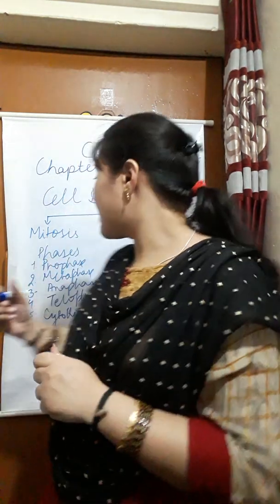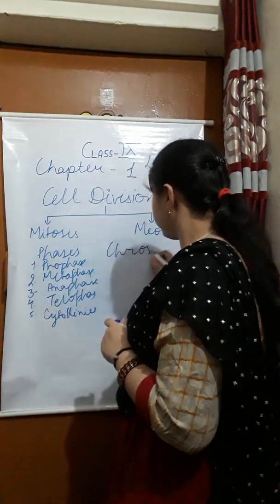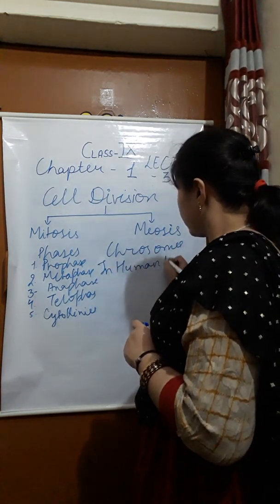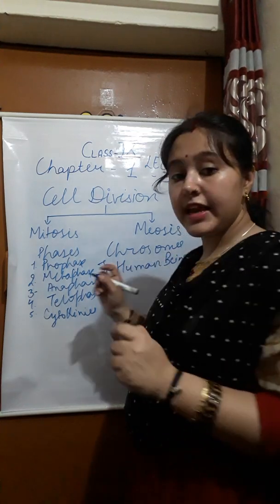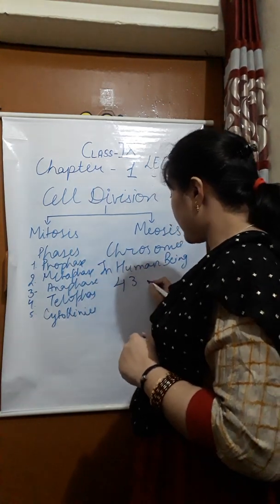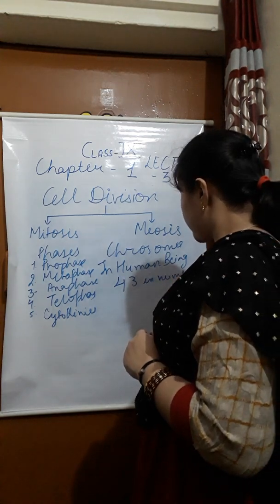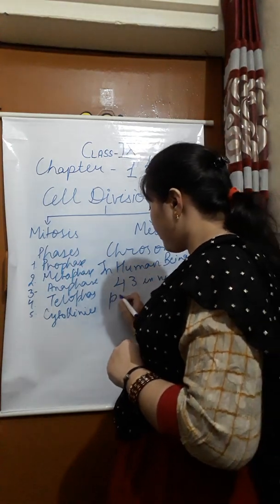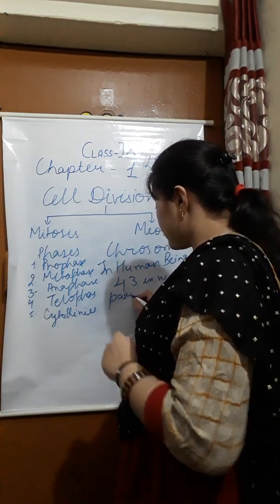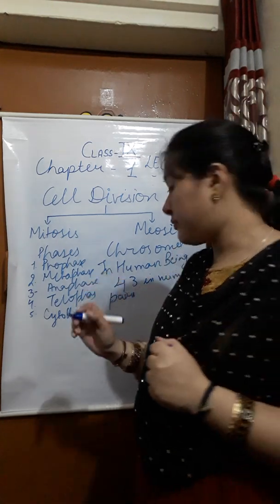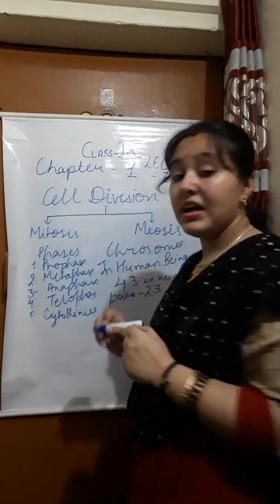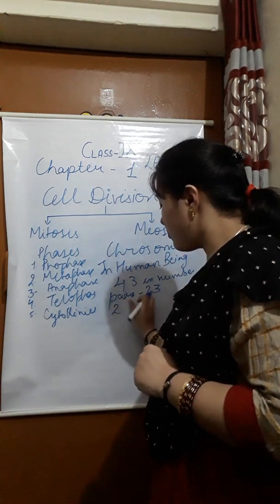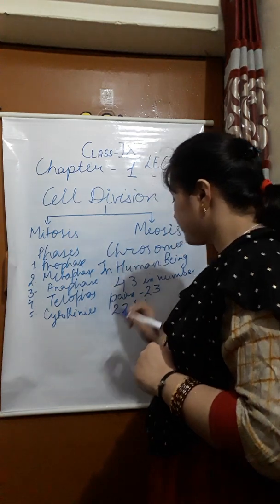So in human beings, it is 46 in number, but in pairs we have 23 pairs. That is 22 plus 1.